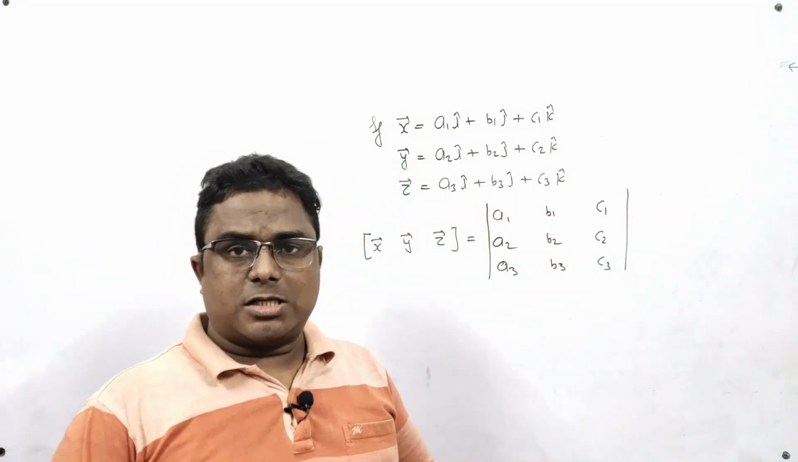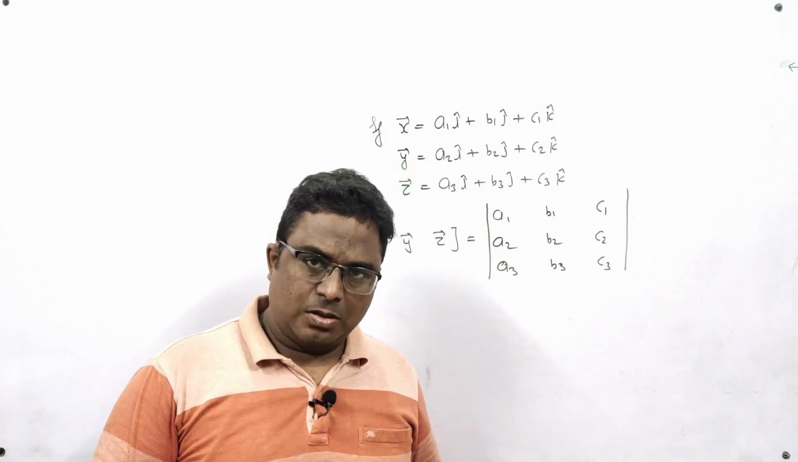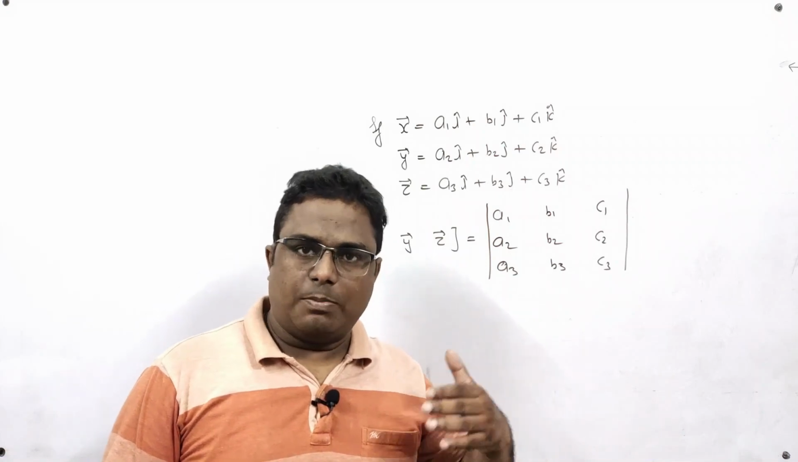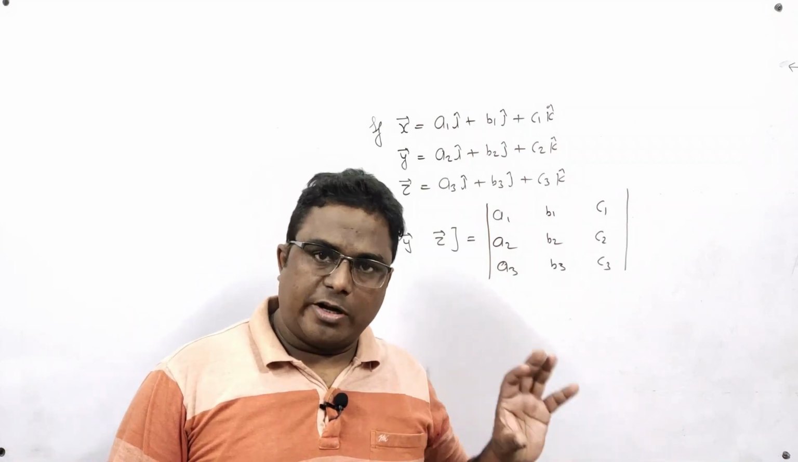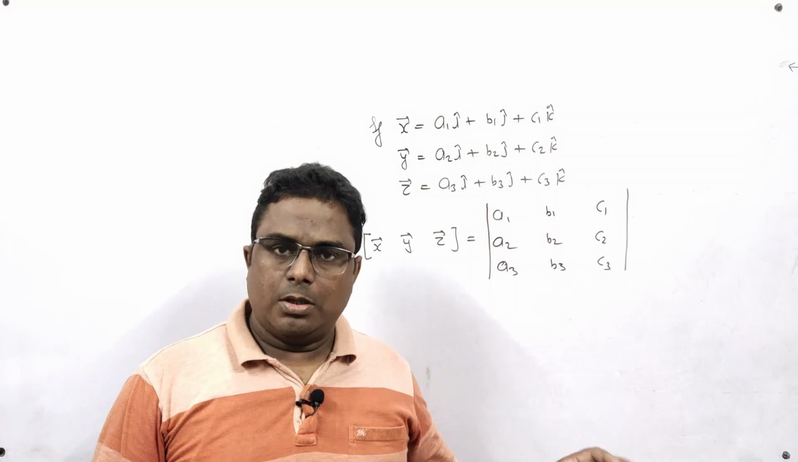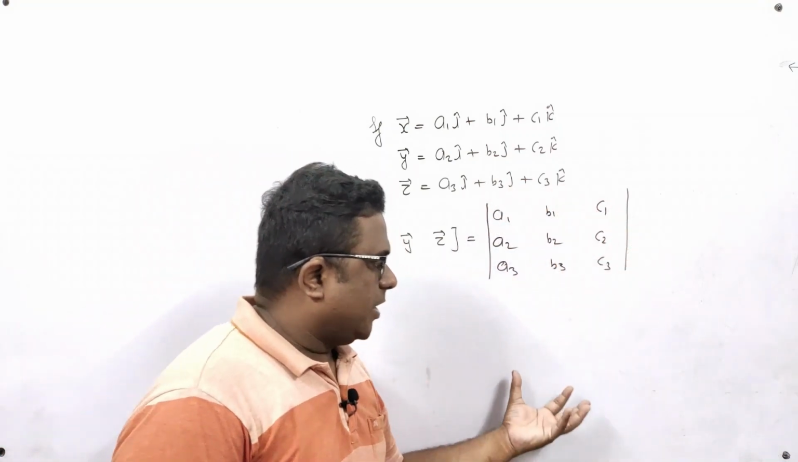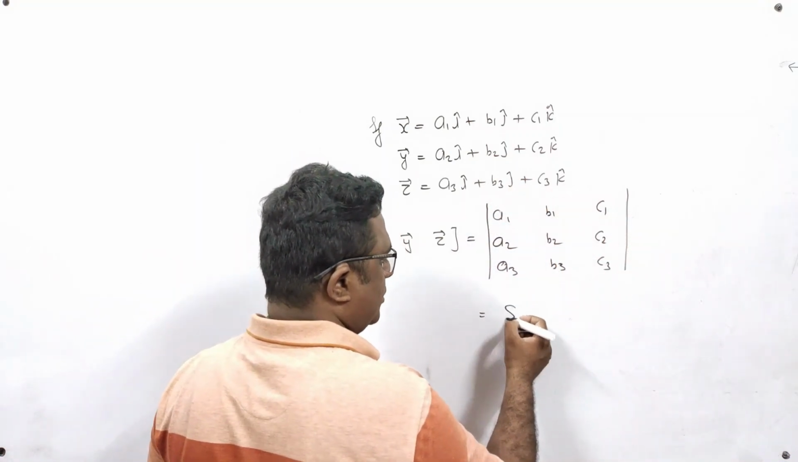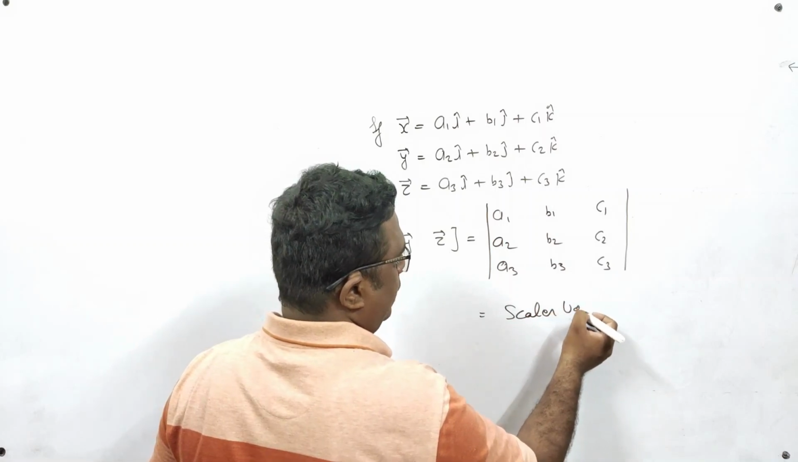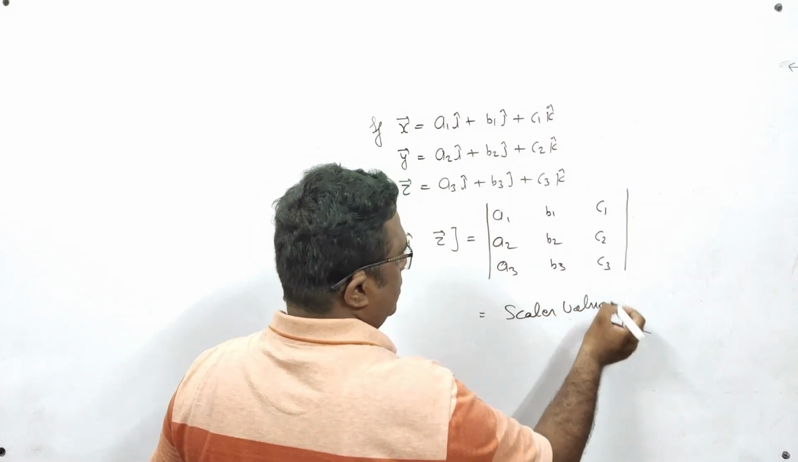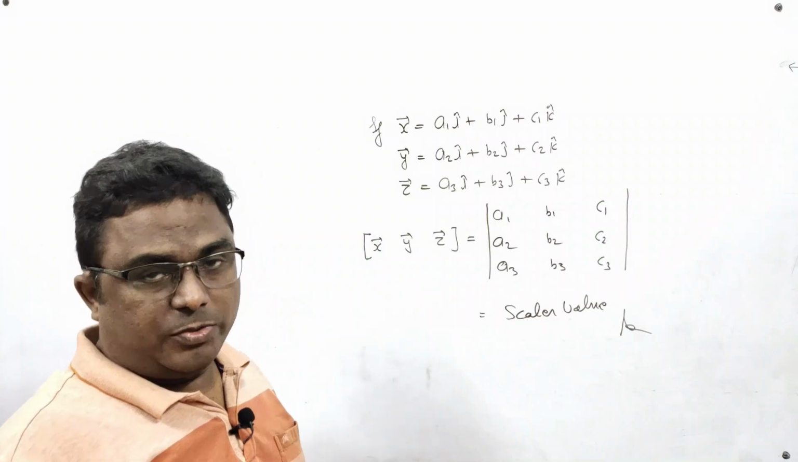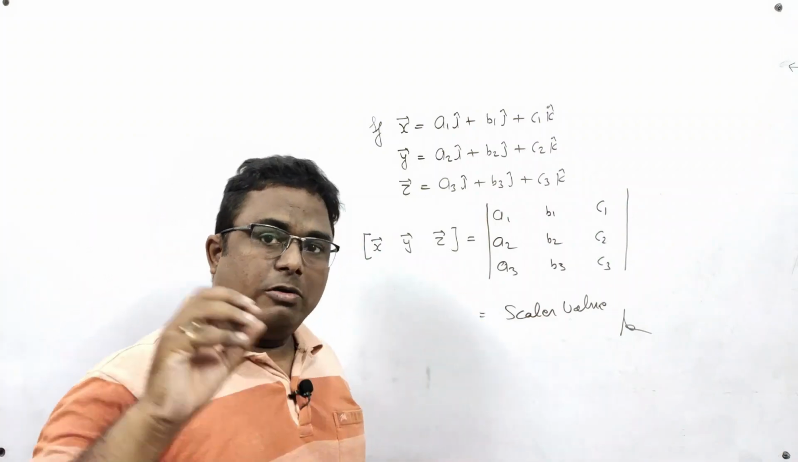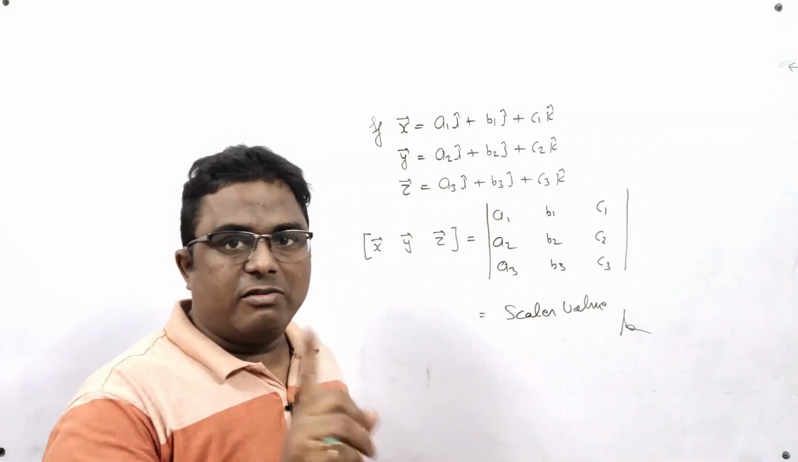After that, you will expand this determinant, or if it is possible, then you will apply the properties of determinants. So whatever technique you want to use, you can use, but you will have to simplify it, and after that you will get some scalar value. After simplifying it, you will get some scalar value, because the scalar triple product always gives us a scalar result, never vector result.